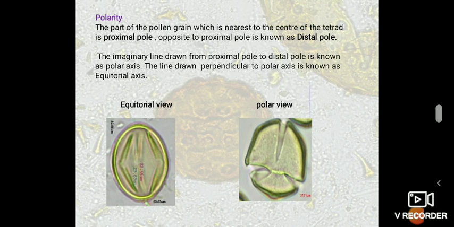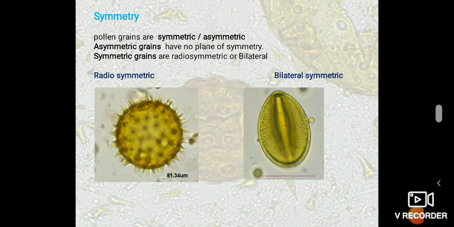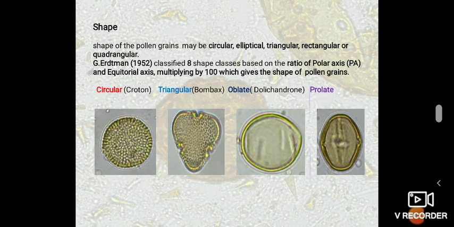One view shows the pollen grain in equatorial view, and the second one is the polar view. Next, symmetry: pollen grains are symmetric as well as asymmetric. Asymmetric grains have no plane of symmetry, and symmetric grains are radially symmetric as well as bilaterally symmetric.